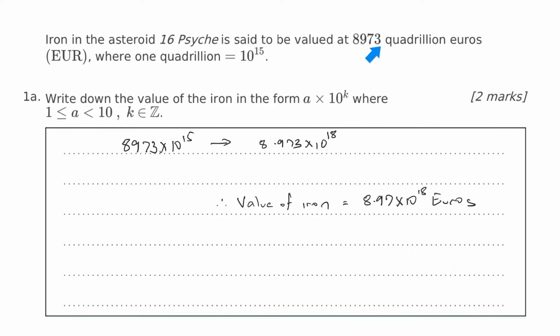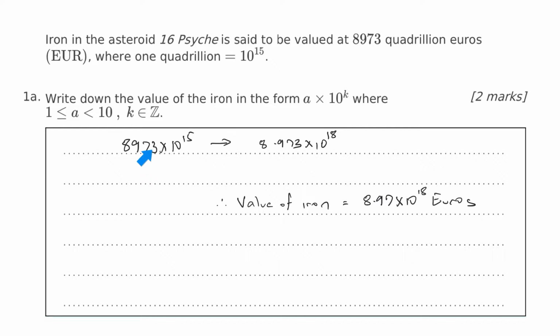That's 8,973 quadrillion euro, which is 10 to the 15. So 8,973 by 10 to the 15. Okay, the problem is we can't leave it like this because A, which is that constant there, has to be less than 10 and greater than or equal to 1. So we have to choose 8.973. We're going to put the dot here, the period.